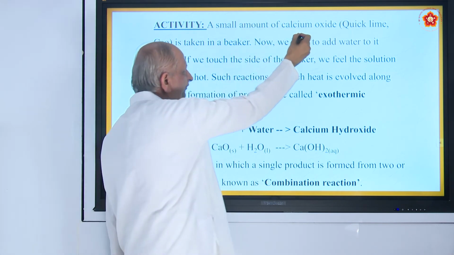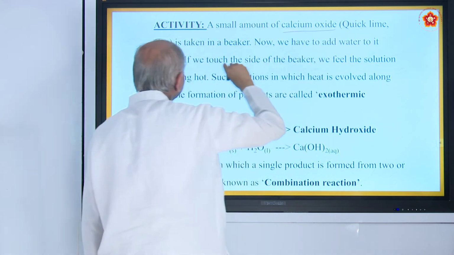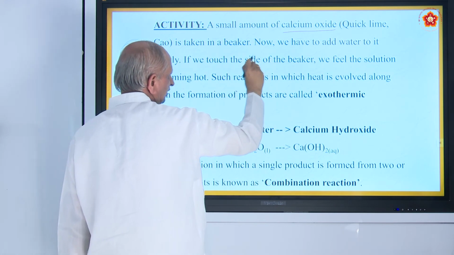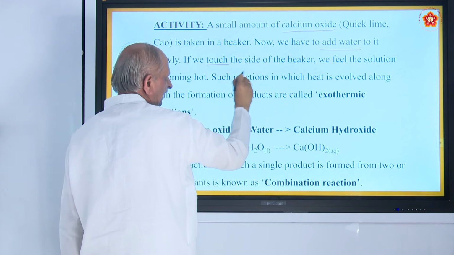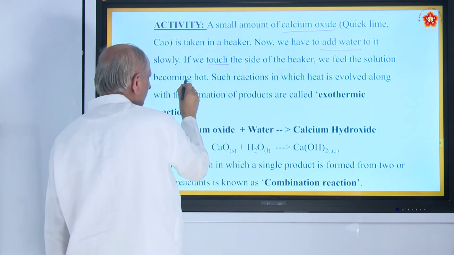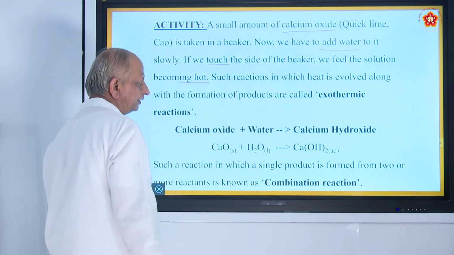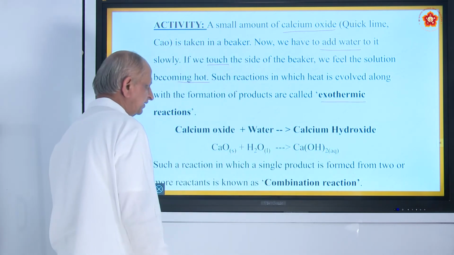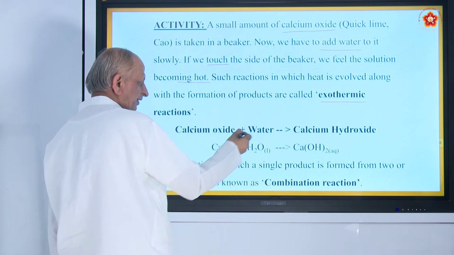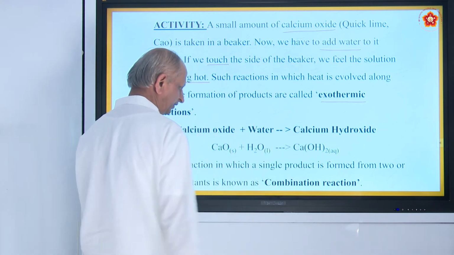A small amount of calcium oxide is taken in a beaker. We have to add water to it. If we touch the side of the beaker, we feel the solution becoming hot. Such reaction when heat is evolved is called exothermic reaction. For example, calcium oxide plus water gives calcium hydroxide.